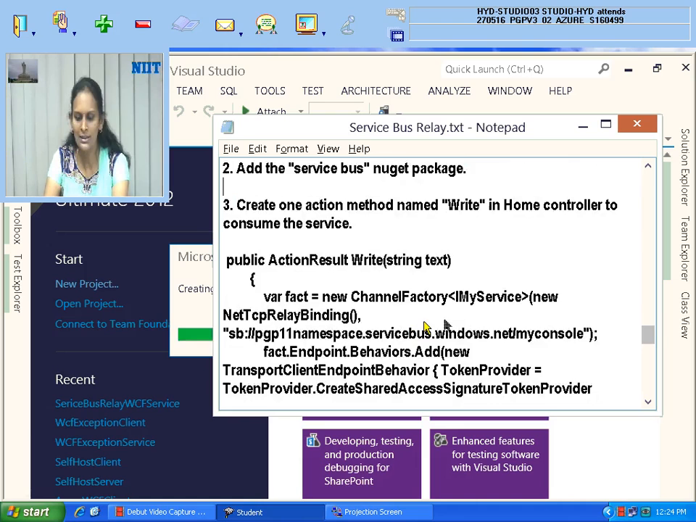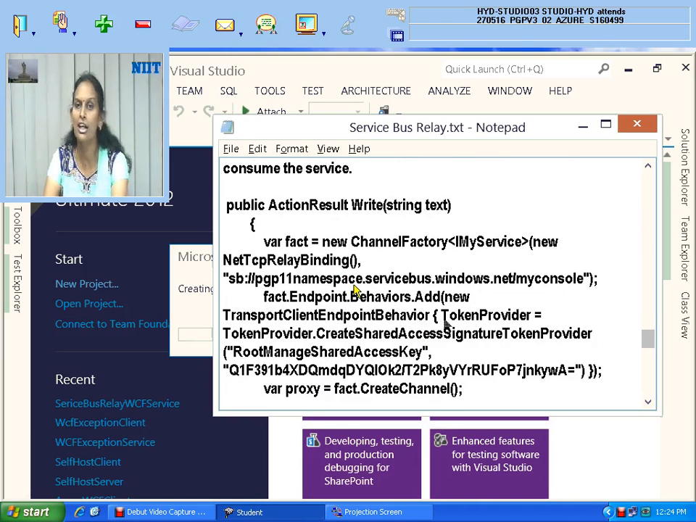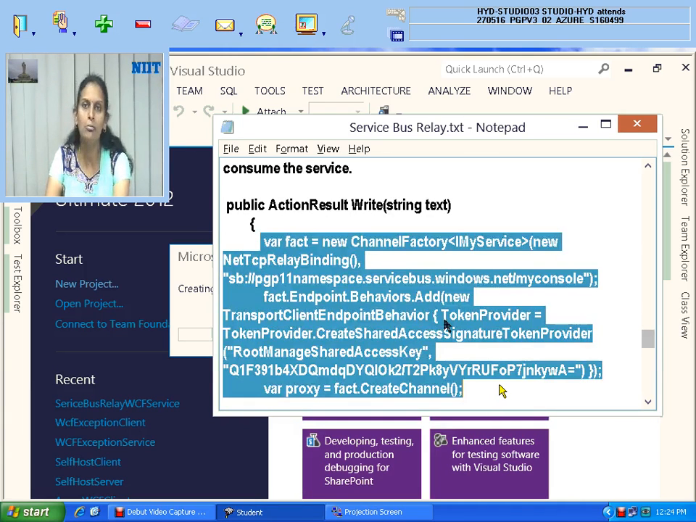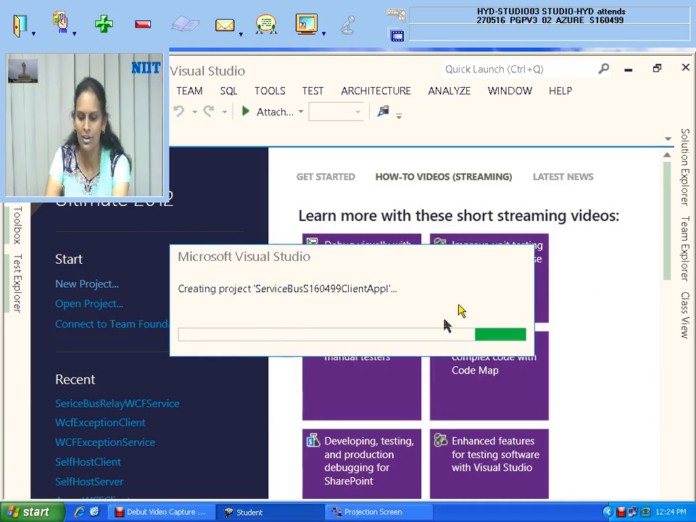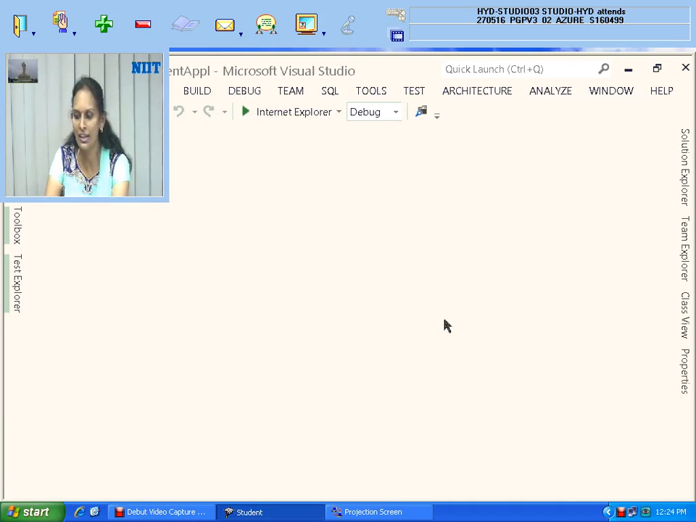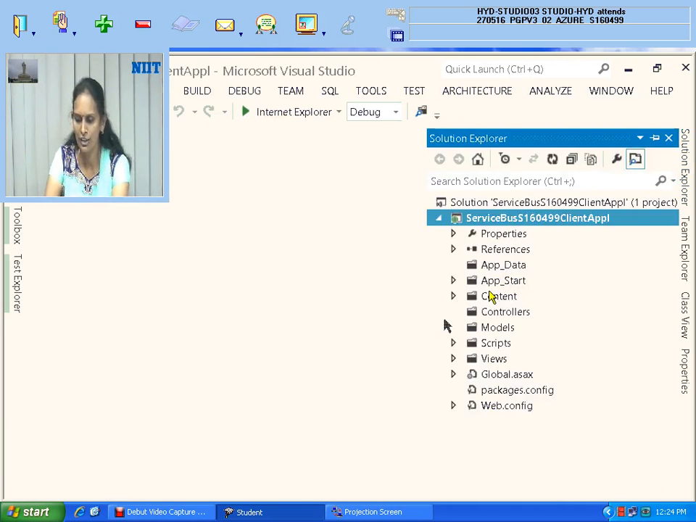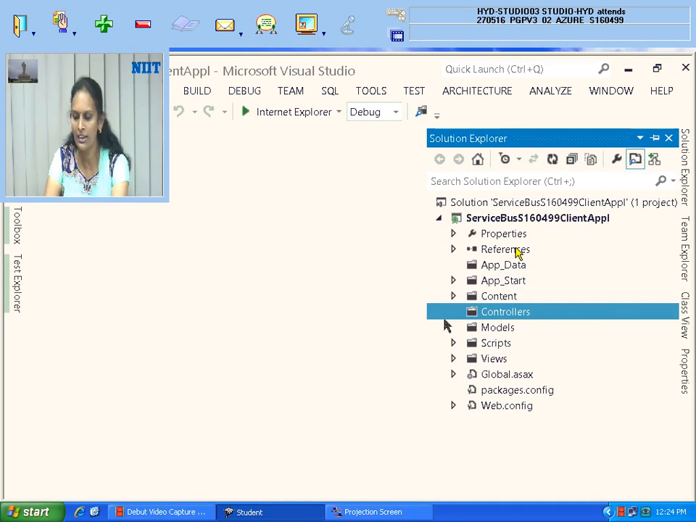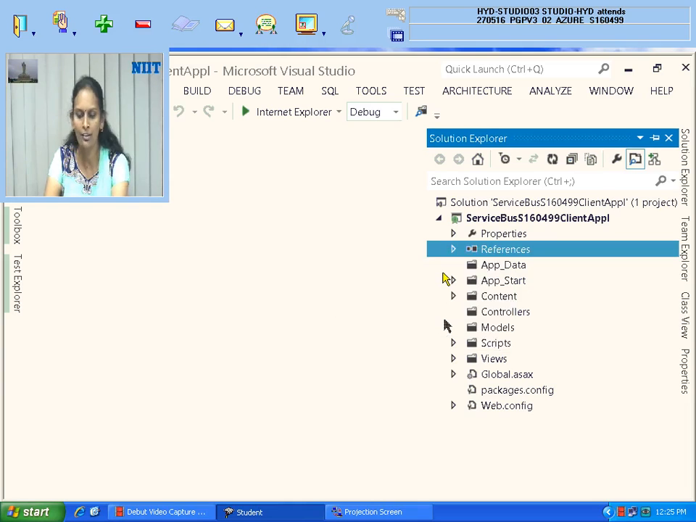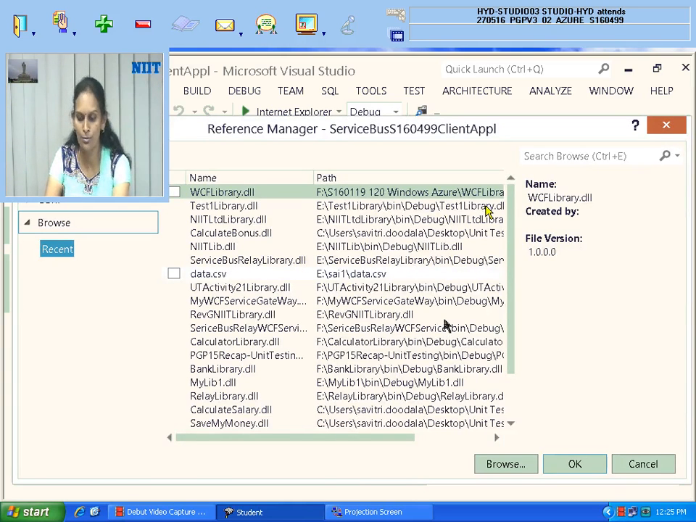So what are these commands? This is also consuming the self-host application as it is, whatever you get, channel creation, the same will repeat, but with the help of your service bus. Small modifications will be there. So here, let me get this application. Let me create one home controller. In Solution Explorer, let me create one controller. Before controller creation, what I have to do? Right click, add reference, System.ServiceModel.